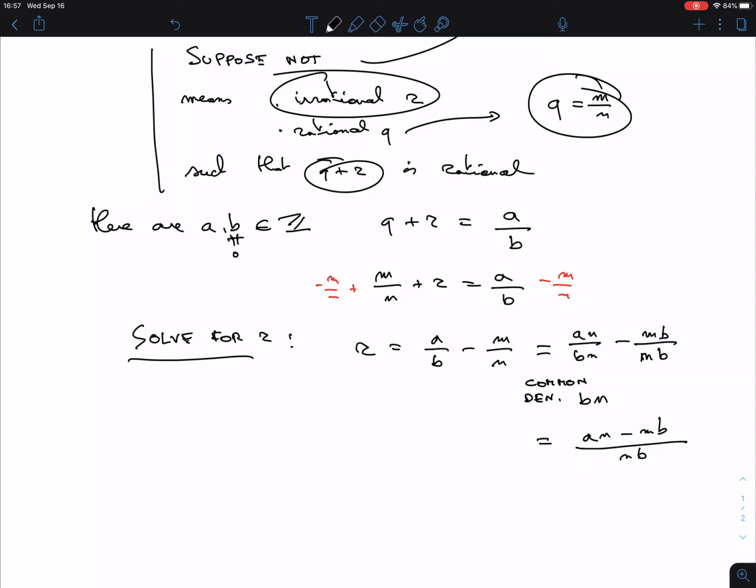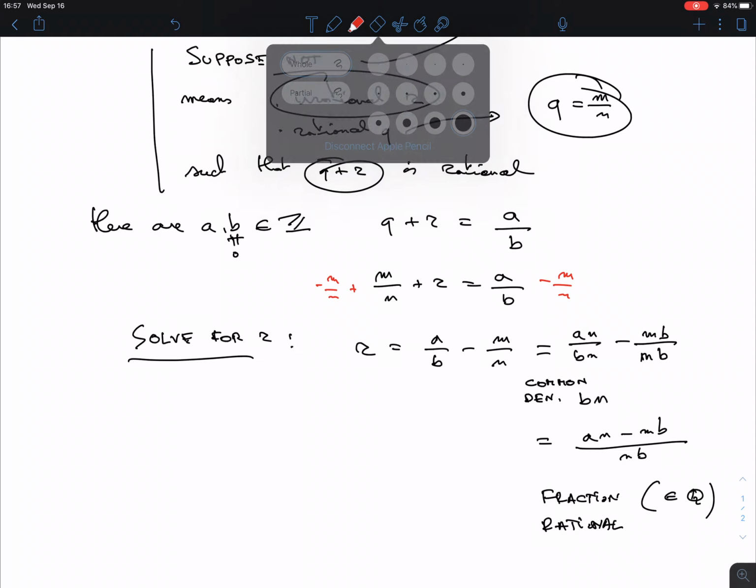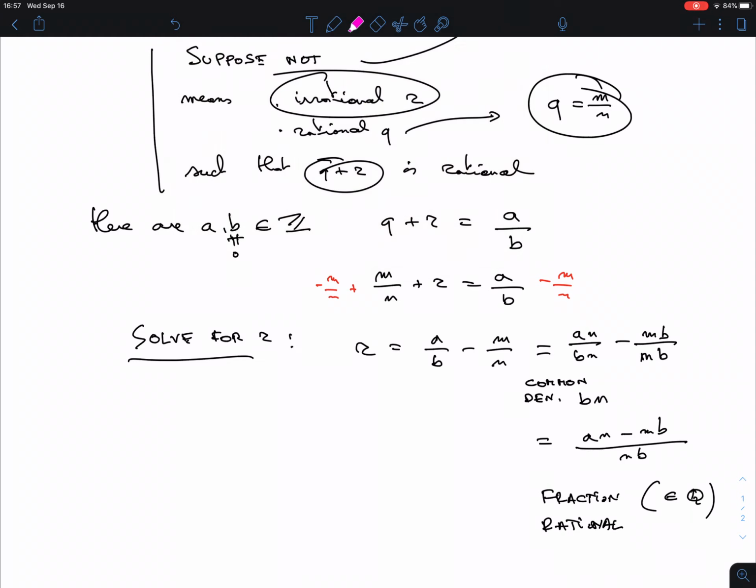And so this is a fraction, using the notation that we have from our course. We would write it this way, right? Wait a sec, this is a fraction. This means it's rational, and I just said R is irrational. That's what I'm looking for. This is not a bad thing, this is a good thing. What I'm looking for is something that says so-and-so is of this nature, and another thing says so-and-so is not of that nature. That is exactly what I want. This is the contradiction that I'm seeking.